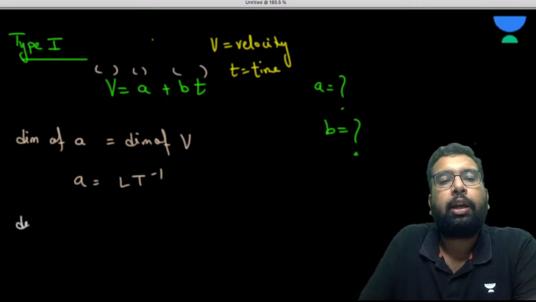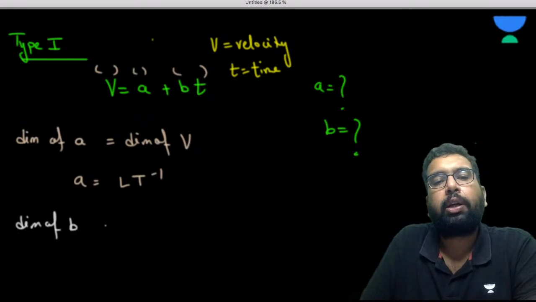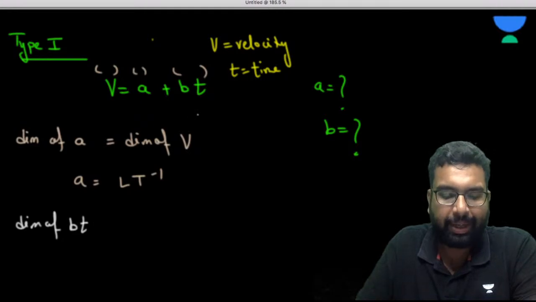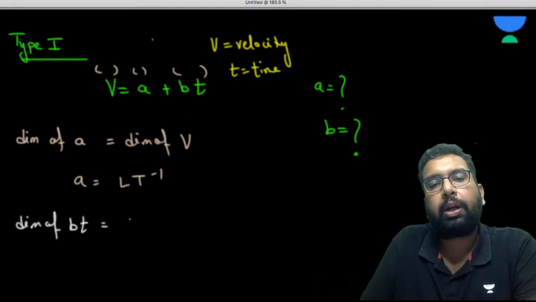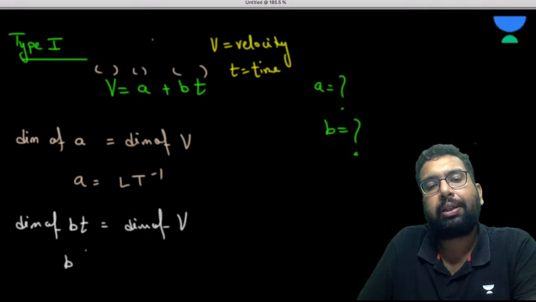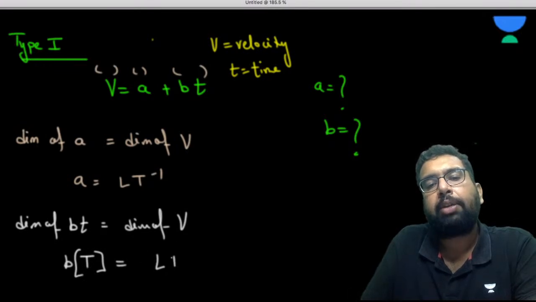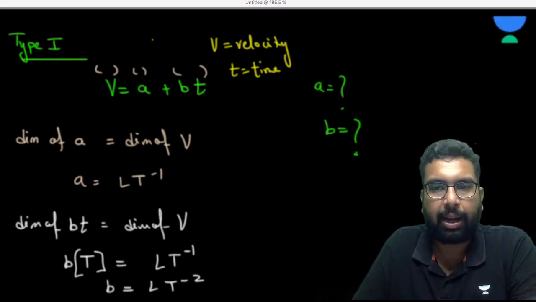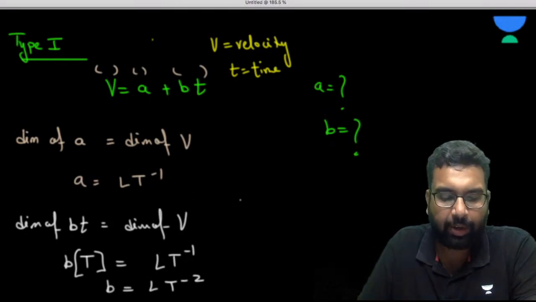Now similarly, what is going to be the dimension of B? First of all, the dimension of BT is going to be equal to the dimension of V, right? So what is the dimension of this T? This is also a physical quantity. And the dimension of V is LT minus 1. So this T goes to the right hand side, and the dimension of B will become LT minus 2. I hope it is fine to everyone.